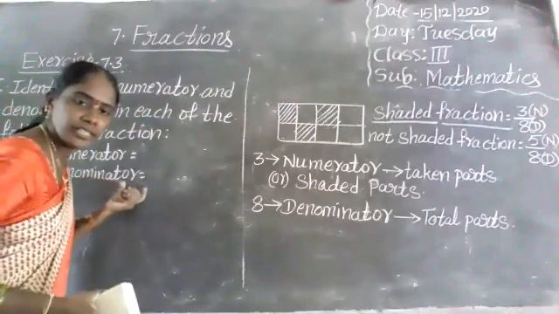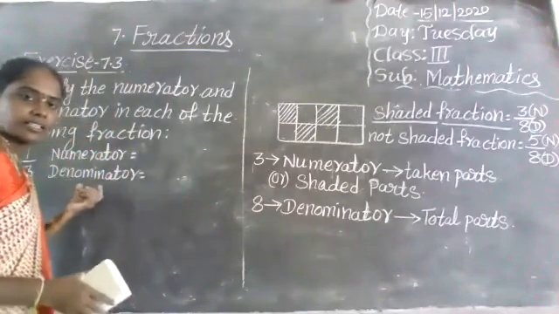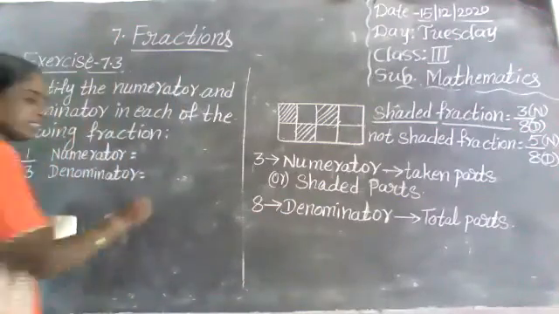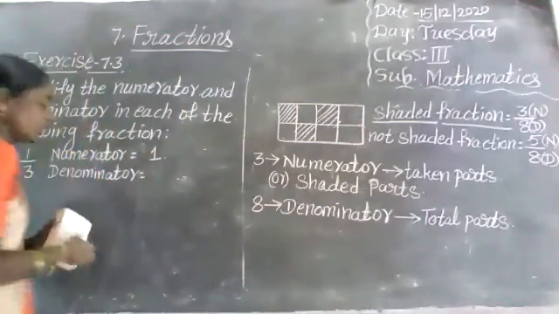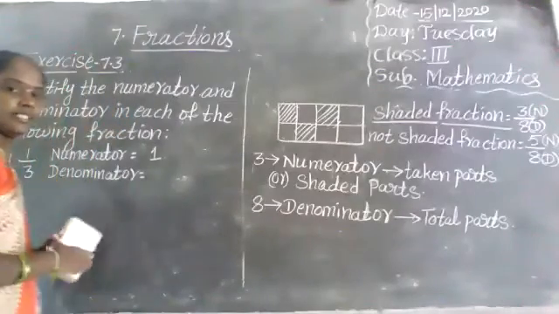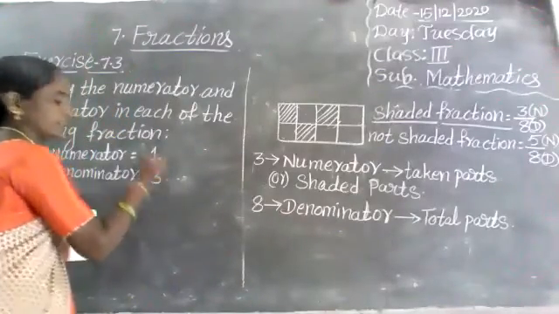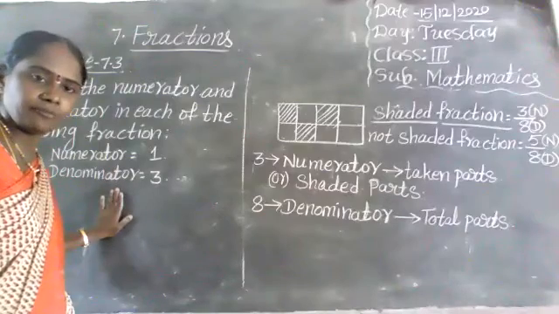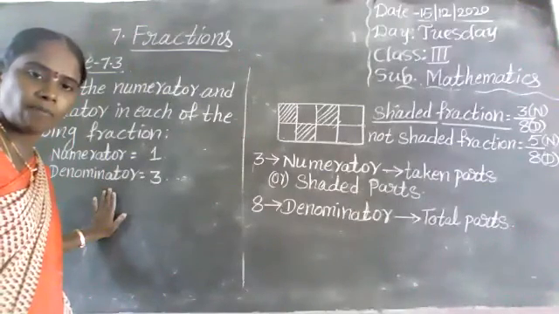Yes, very good. Numerator is 1. Very nice. Denominator is 3. Okay. Did you understand, children? What is numerator? What is denominator? All of you understand?